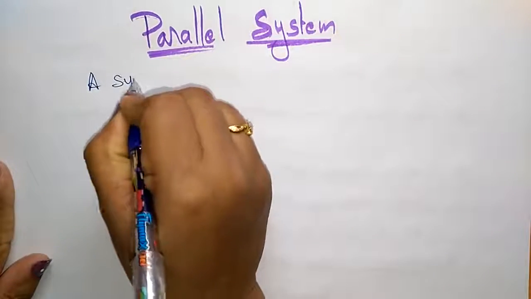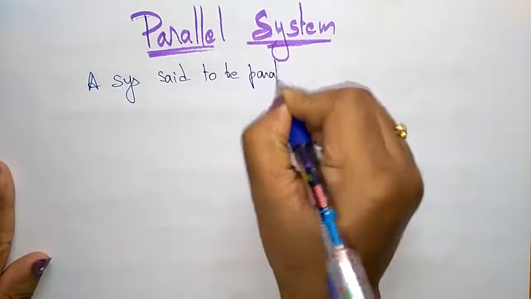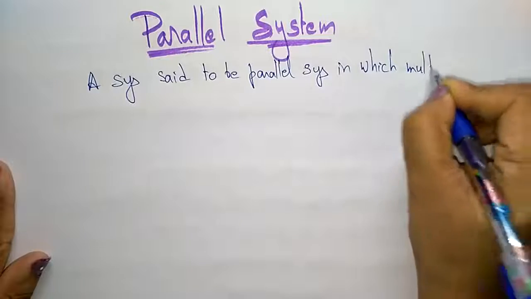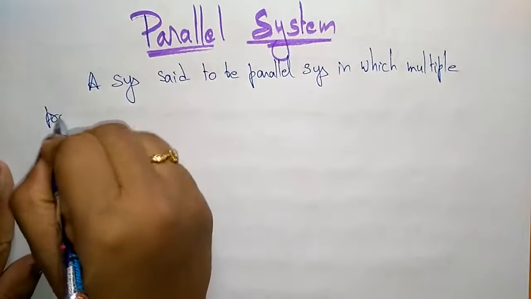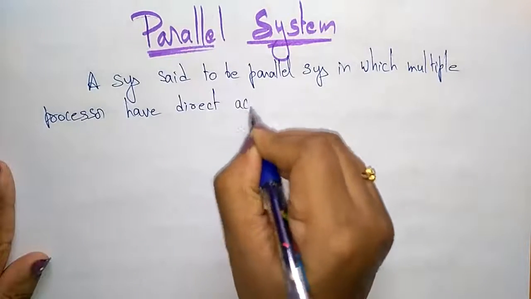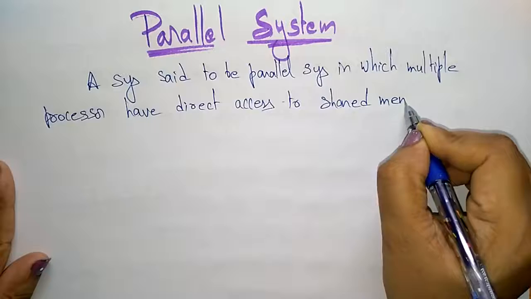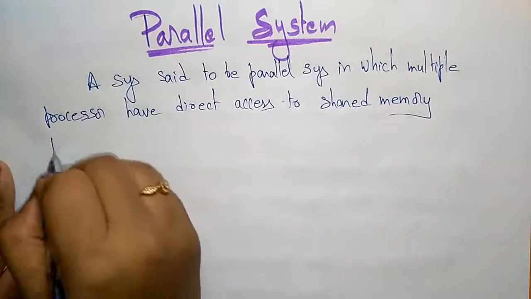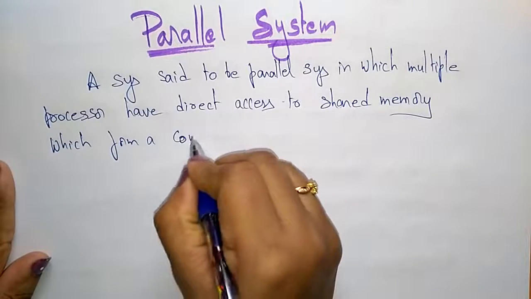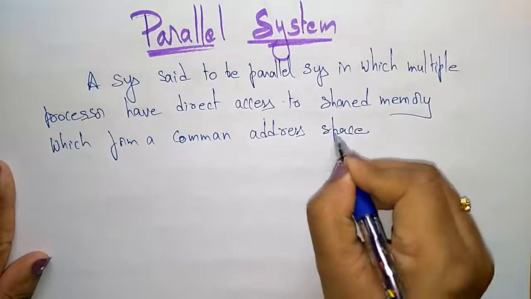A system is said to be a parallel system if multiple processors have direct access to shared memory, which forms a common address space. So that you call it a parallel system.